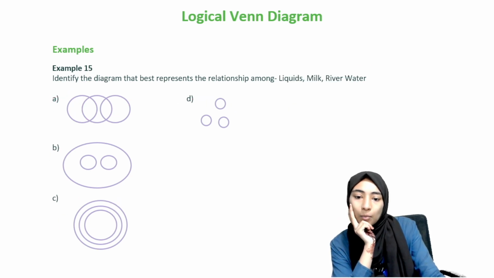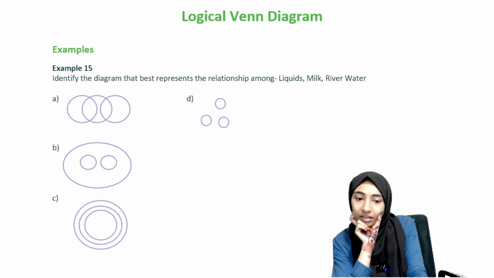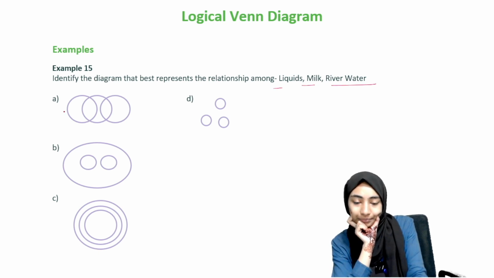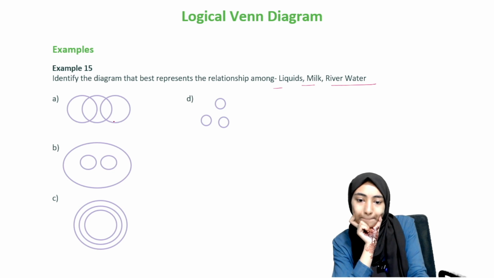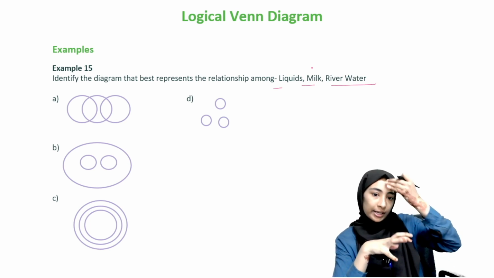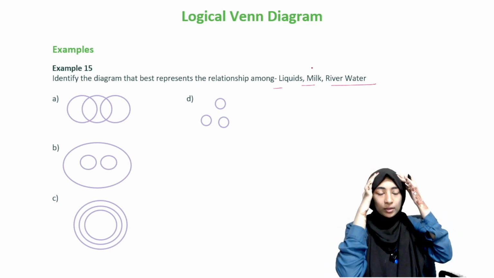Okay. Moving on to example 15. Identify the diagram that best represents the relationship among liquids, milk, river water. What is it? Again, is there something like a superset? Do you guys know what a superset is?